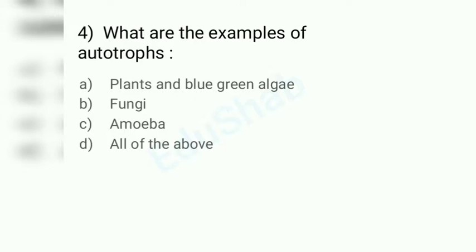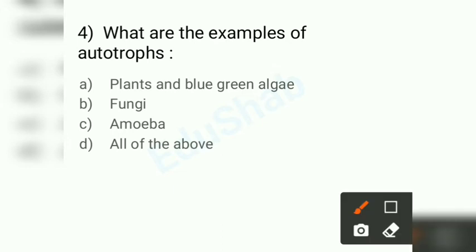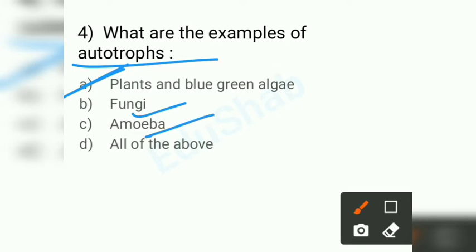What are the examples of autotrophs? We all know that autotrophs are the producers in nature. Autotrophs means plants which have the capacity to produce their own food. If you see, plants is mentioned here, so this is your answer. Also, fungi is an obligate parasite, which means it can behave both ways. If food isn't available, it can depend on other organisms. Amoeba is dependent, it's not an autotroph, it is a consumer. So the answer is this.